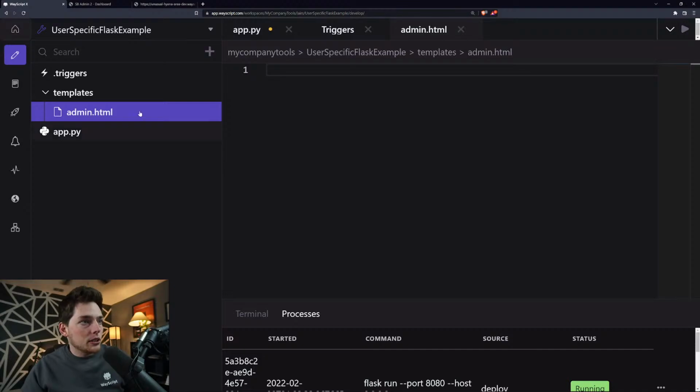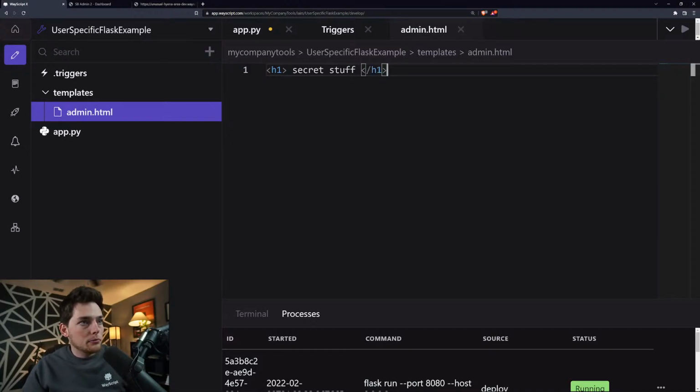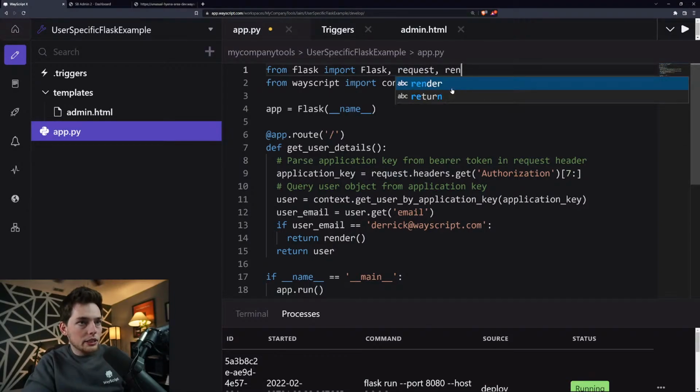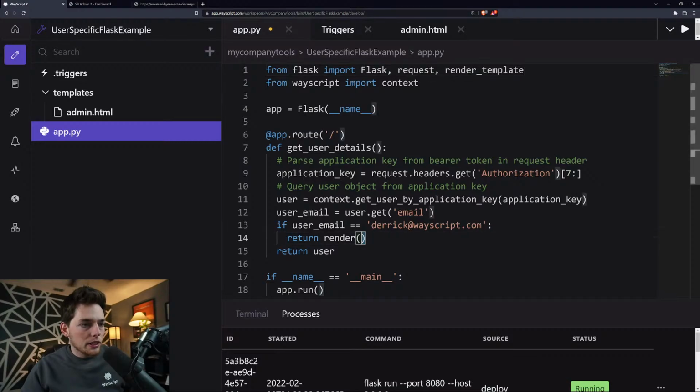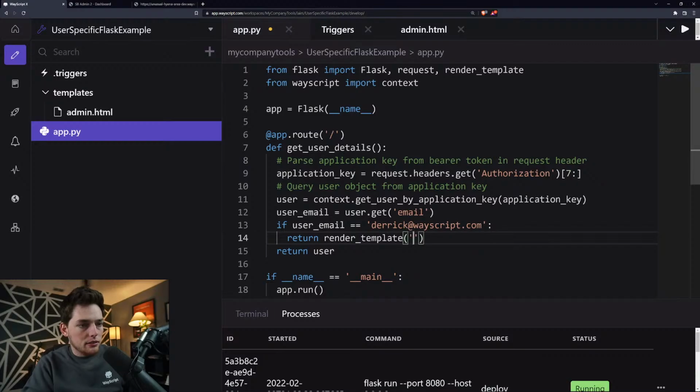All right, great. So in our admin.html, this will be the content that I'm expecting if I'm an admin. We'll say something like secret stuff. Perfect. So back in our Flask application, we'll need an import called render template, and we will render that render template, and we'll pass in the name of that HTML. We called it admin.html.